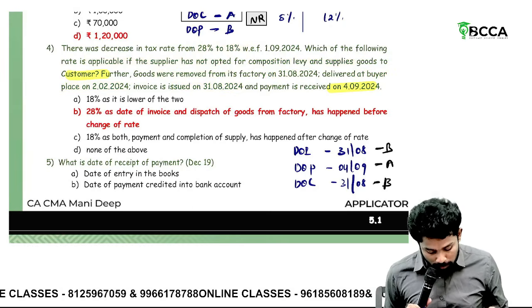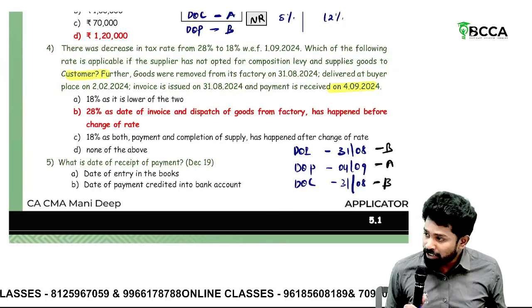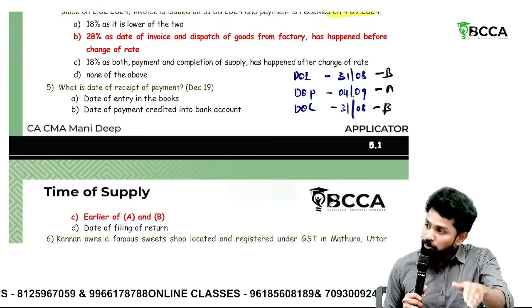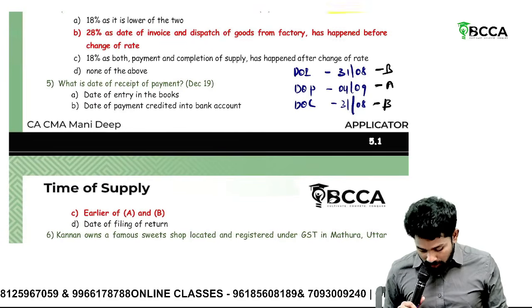Now out of these two, one should become the time of supply, invoice or completion. Completion cannot be. The invoice date will be the time of supply. What is called the date of receipt of payment? Entry in the books of accounts or credit into the bank account, whichever is earlier.